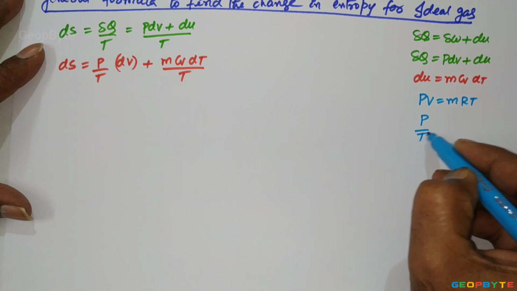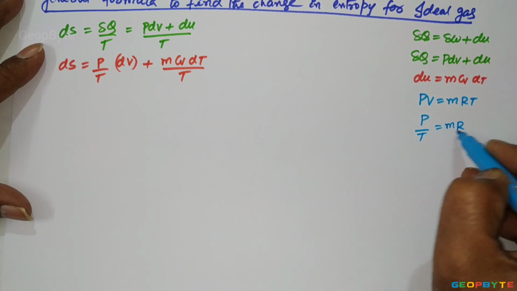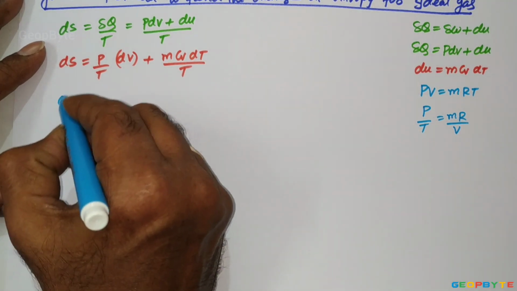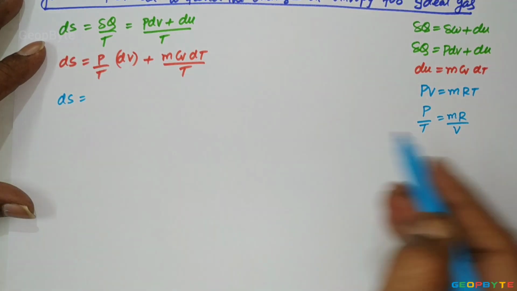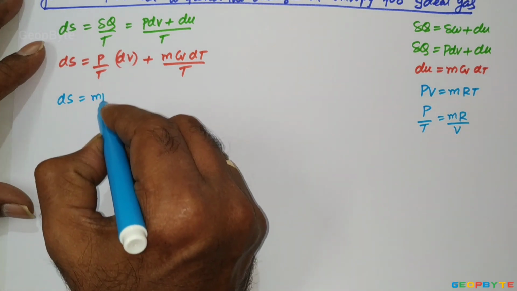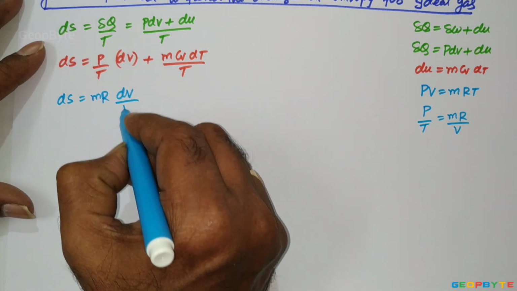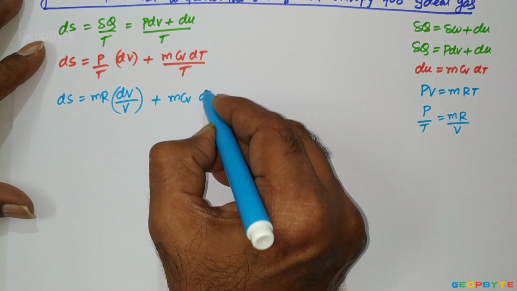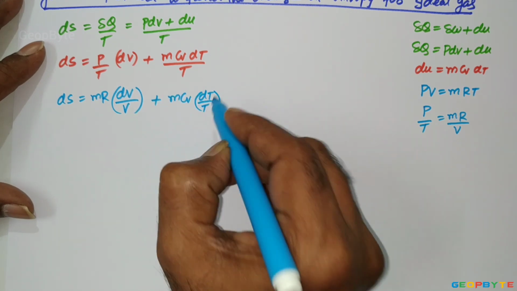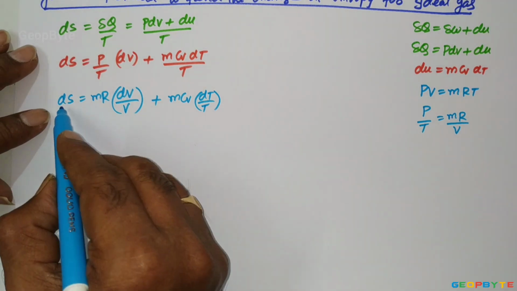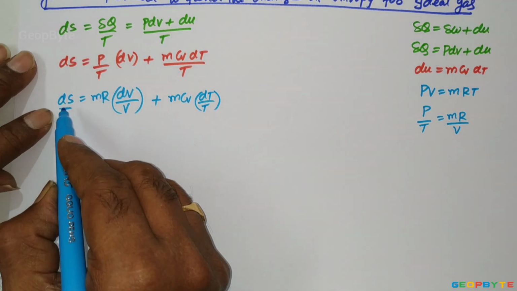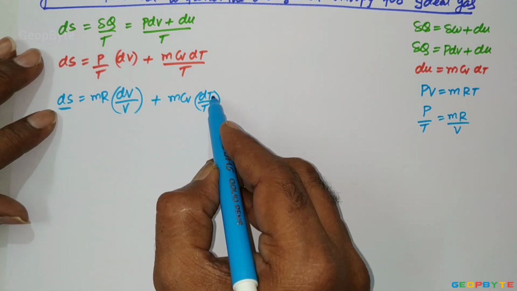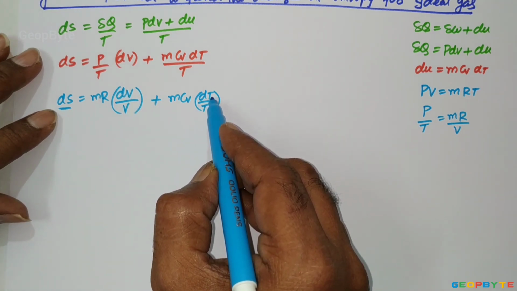From this, P by T equal to mR by V. So dS equal to mR into dV by V plus m Cv into dT by T. This is the small change in entropy with small change in volume and small change in temperature.